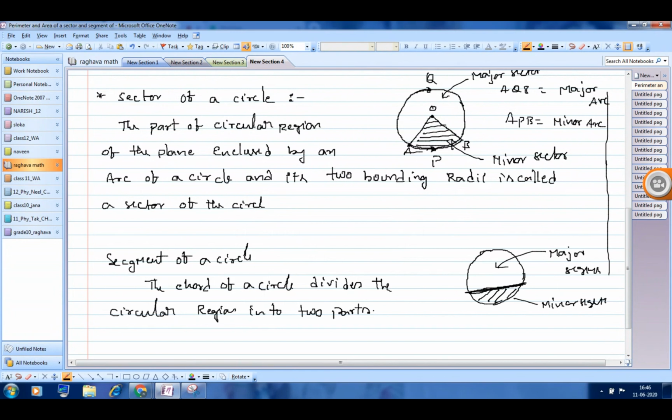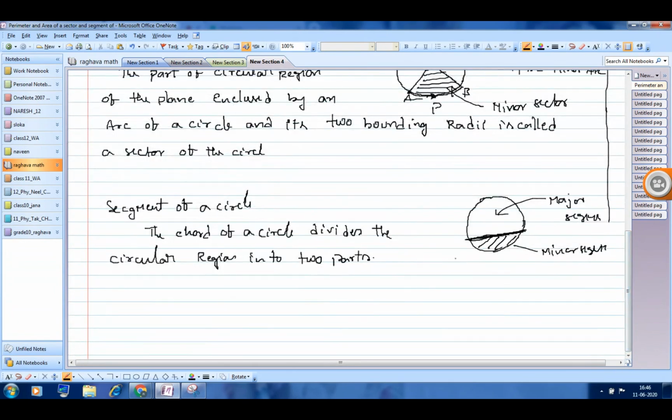How can I identify which is major and which is minor? The one with the small arc is the minor segment; the bigger arc gives the major segment. One point you have to remember: there is only one case where both segments are the same. If the chord is a diameter, the biggest chord of the circle divides the circle into two equal segments. There is no major and minor. That is a semicircle.